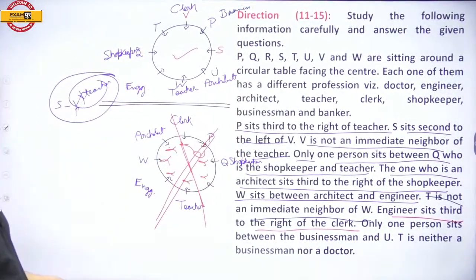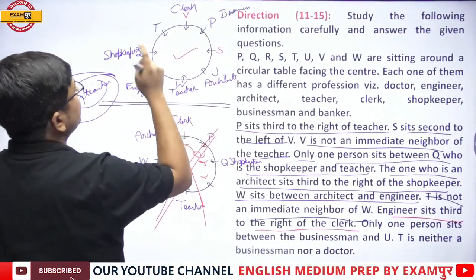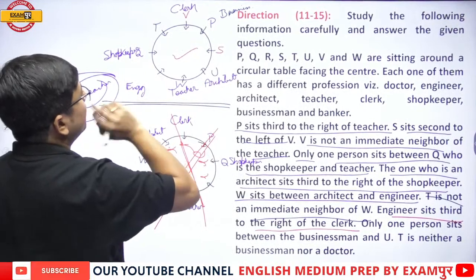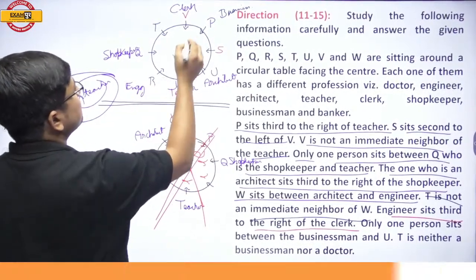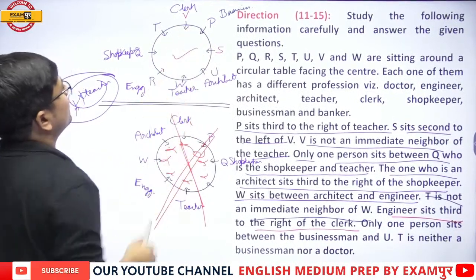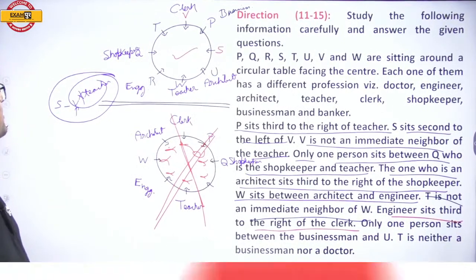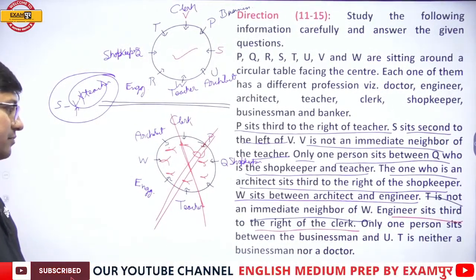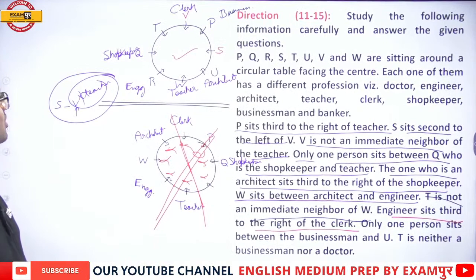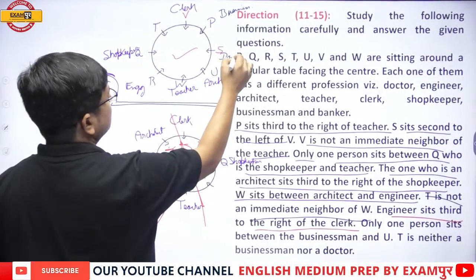All right. Now who is left out? P, Q, R, S, T, U, V, W. And now what are the professions? Which profession is left? T is neither a businessman nor a doctor. So who is the doctor? S is the doctor.